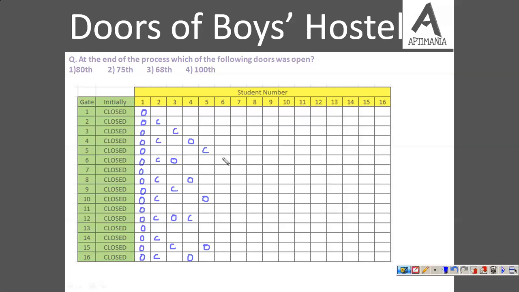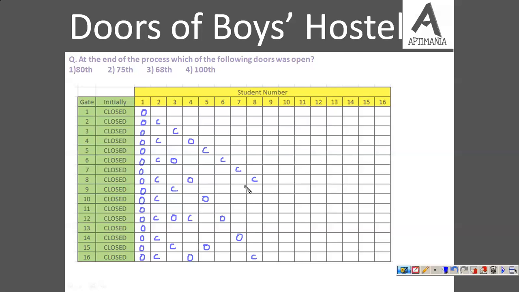So 6 is open, he will close it. 12th is closed, so he will open it. The 7th will operate on 7th and 14th. So the 7th is open, so he will close it. Fine. And 14 is closed, so he will open it. The 8th number door was open, so he will close it. Then the 16th number, it is open, so he will close it.